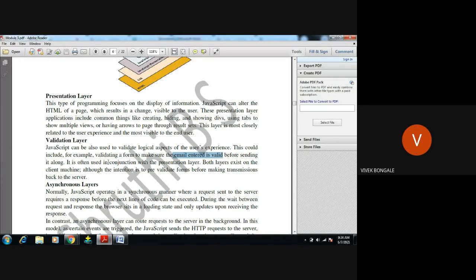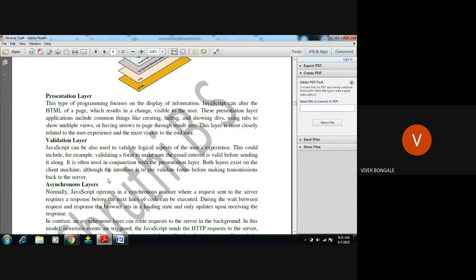Conjunction means these two are in contact and communicating with each other. The validation layer is in conjunction with the presentation layer. So both layers exist on the client machine, because these two are performed at the browser. Then once it is validated, that form will be sent to the server.